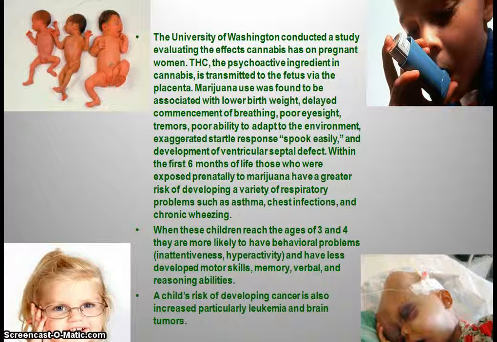The babies would also spook easily, as well as a risk of developing basically a hole in the heart, is what that condition is. These results were found. Also, those within the first 6 months of life had a greater chance of developing respiratory conditions such as chronic wheezing, chest infections, and asthma. When these children reached toddlerhood, developmental or behavioral problems started being noticed, such as less developed motor skills, memory, verbal, and reasoning abilities.